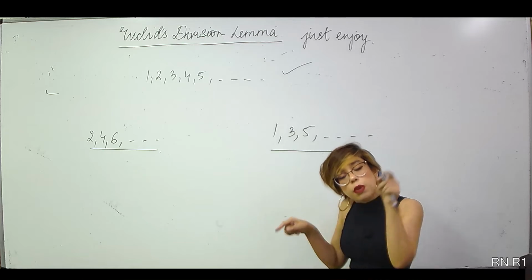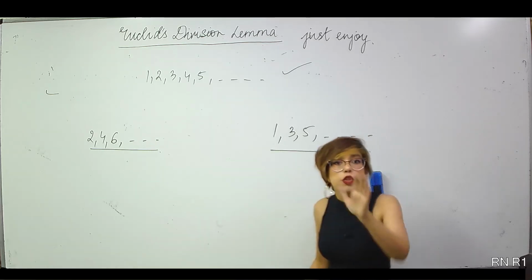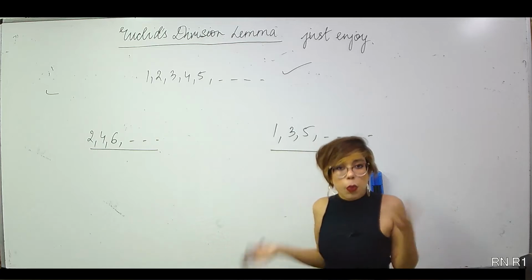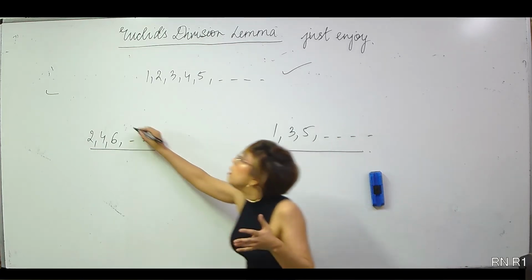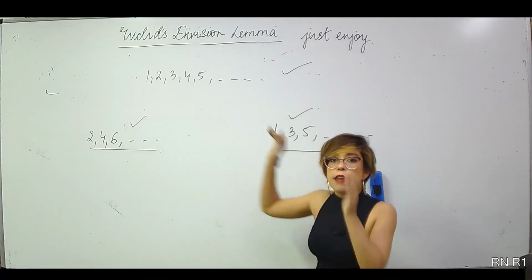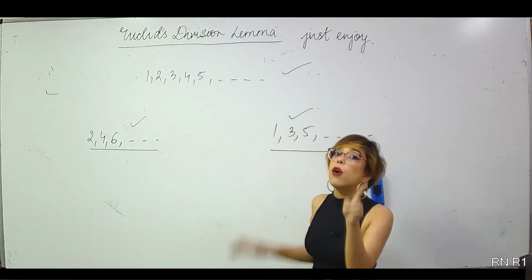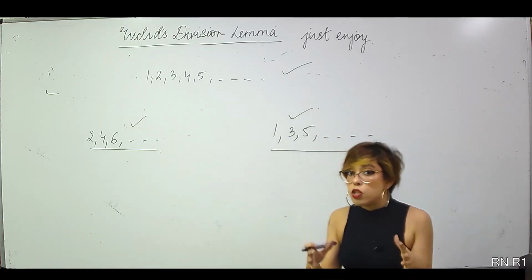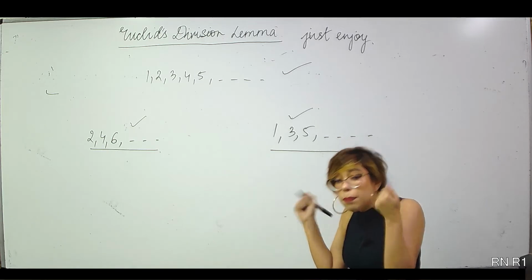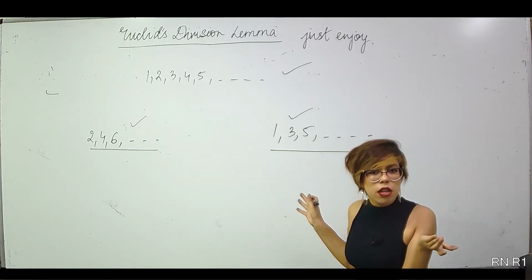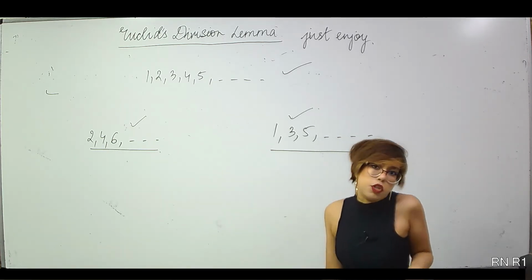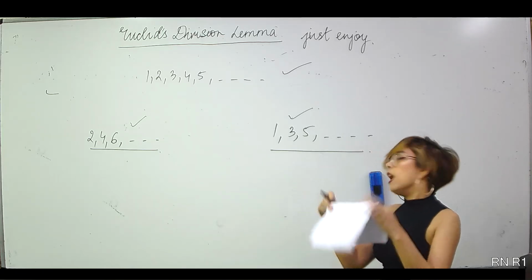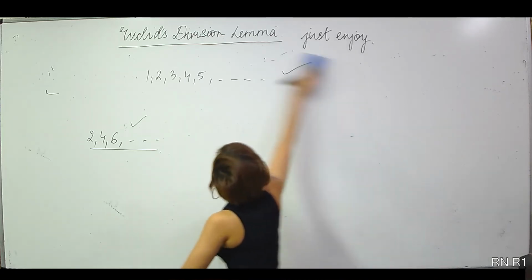In fact, this is what you did in the previous question. I asked you the sum of 2n terms. Collectively, I was unable to answer. So what I did was, I divided my problem into two cases, even and odd, and I got the answer. So you can divide your collection of numbers into as many parts as you want, as per the question, and solve the question. Okay, this thing is done. Now, moving on.